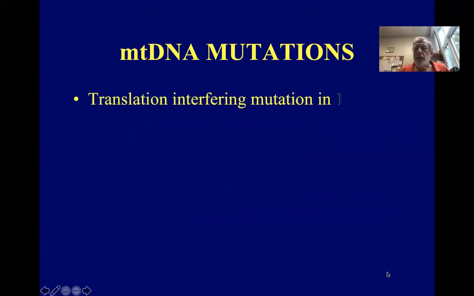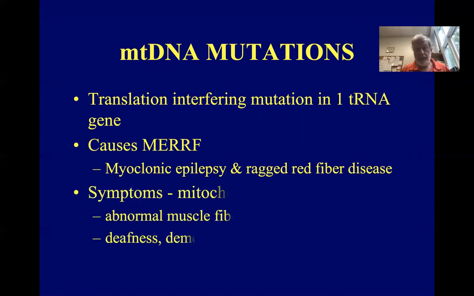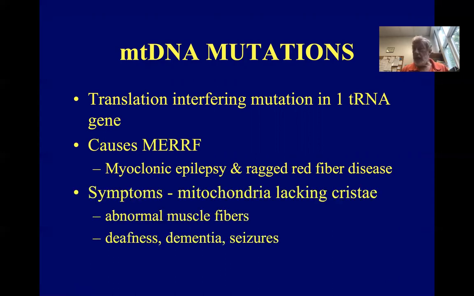Another one is a mutation that interferes with translation in one transfer RNA gene, only one of them, and it causes myoclonic epilepsy and ragged red fiber disease, which is called MRF. Symptoms of this include mitochondria lacking cristae, those inner folds of the mitochondrion, but people with this have abnormal muscle fibers and deafness, dementia, and seizures. So it's very important that your mitochondrial DNA be complete and normal for you to have a normal phenotype.